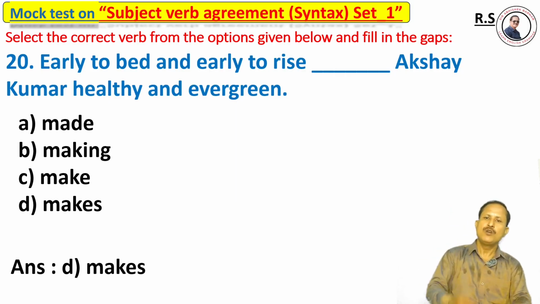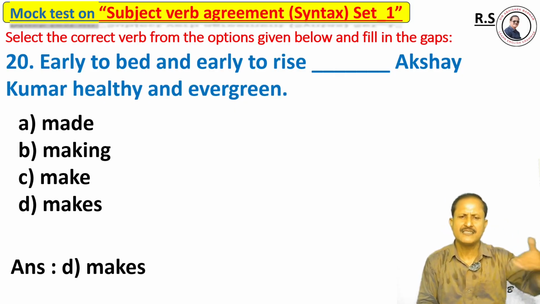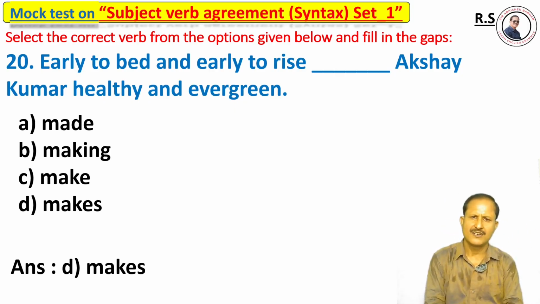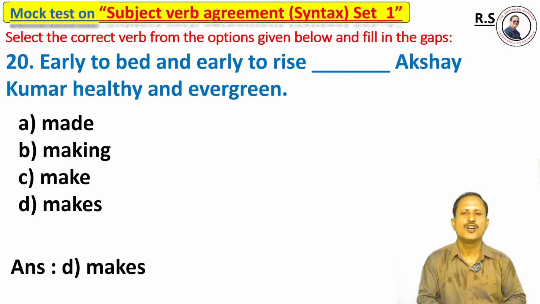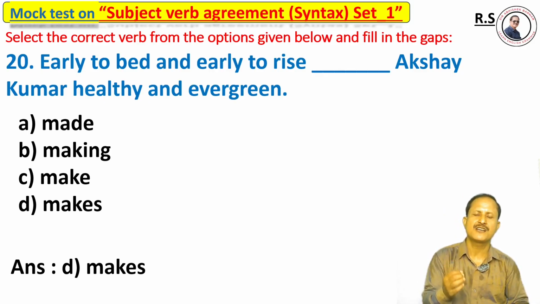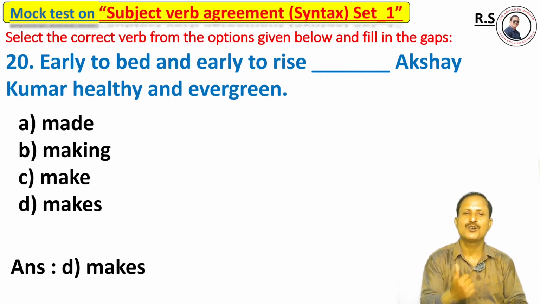Otherwise, you will be handicapped, because questions are set in almost every competitive exam. That's why you must go through this and practice it again and again. Otherwise, you will definitely get four to seven questions wrong.